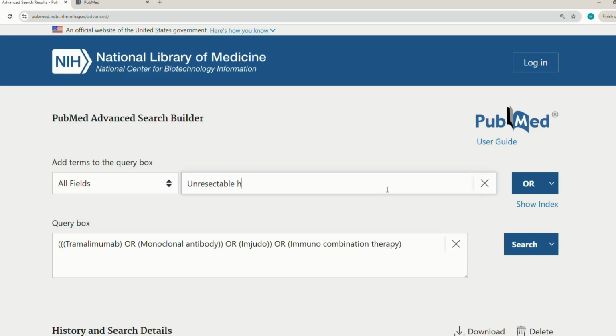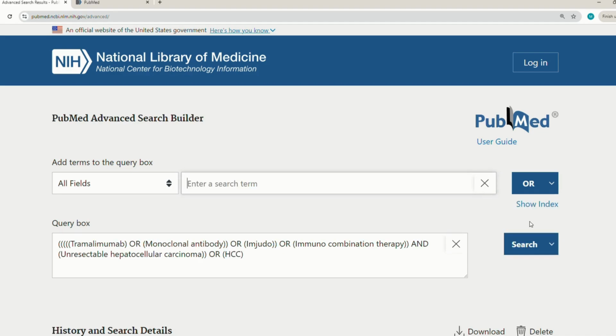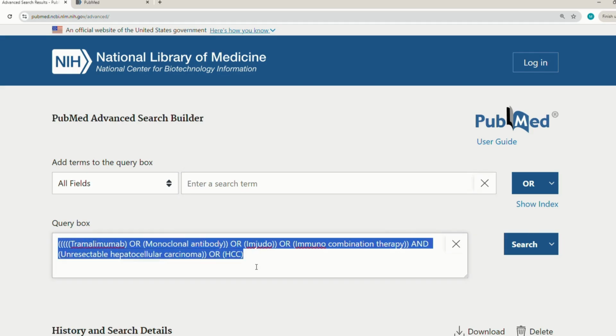And then unresectable hepatocellular carcinoma, that will go with an AND because it's not a synonym. And I'm just thinking, how about I write this, why not? And this can go with an OR. And now this is your search strategy.